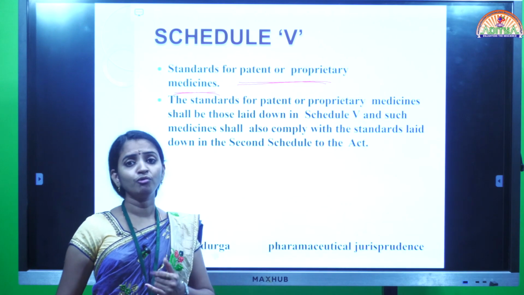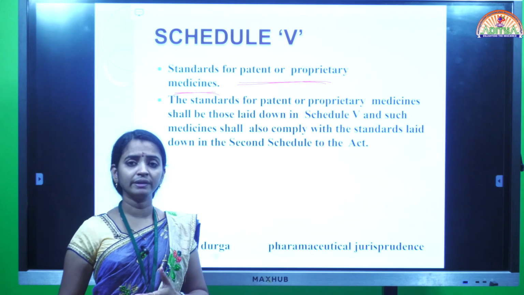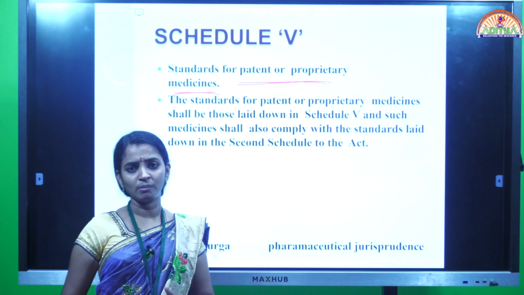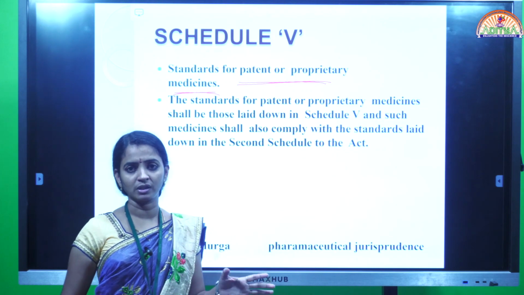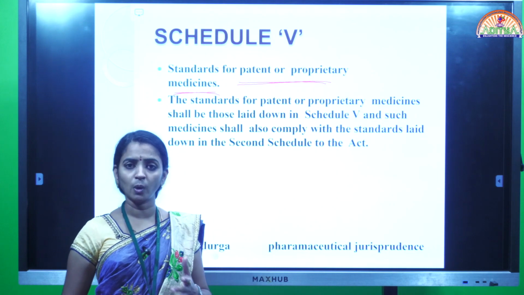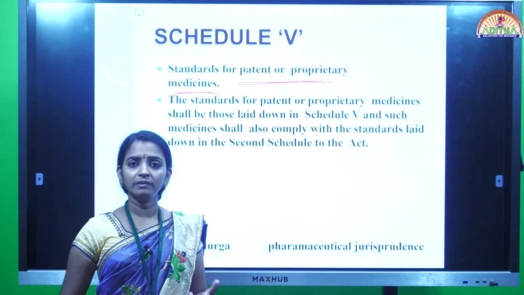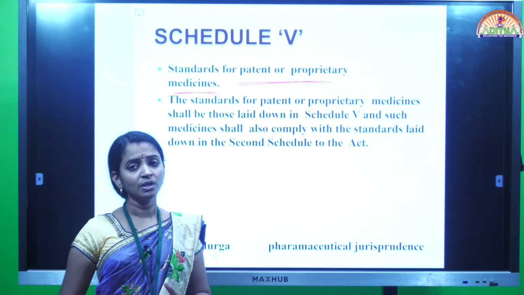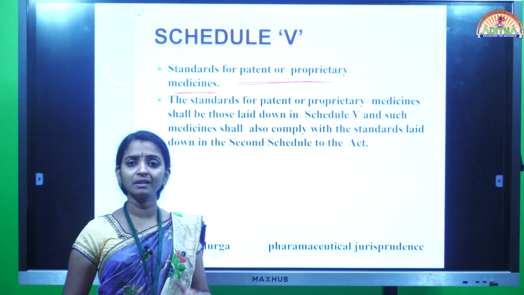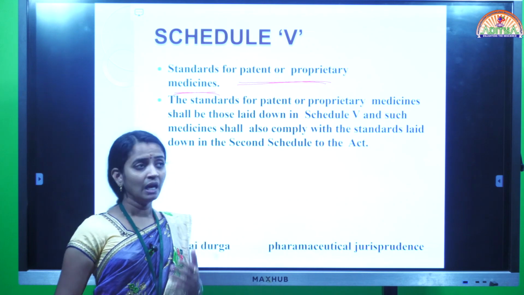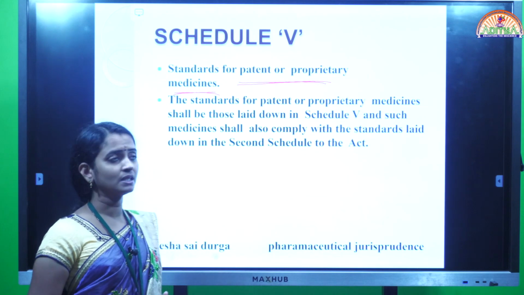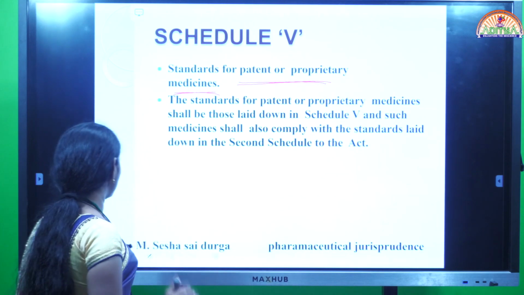That means some new formulations or new chemical entities or any new dosage form has just entered the market by some manufacturer. So definitely the manufacturer will take the patent from the government. According to the Patent Act, they will procure the patent from the government. For the manufacturing of those patent products, again a different procedure will be there. The procedure related to patent and proprietary medicine is given under Schedule V.